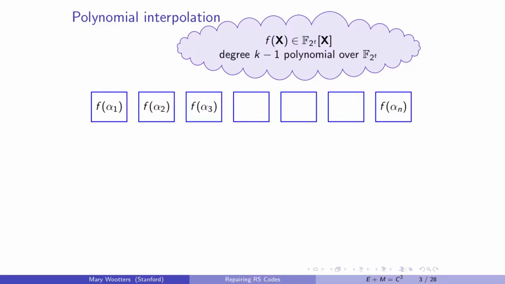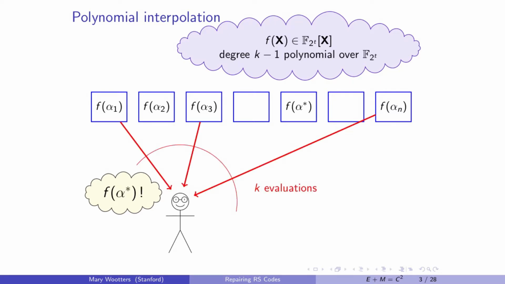So I have this low degree polynomial, and I have some evaluations of this polynomial. And I would like to learn the polynomial from some evaluations. As we all know, I can do it by looking at k different evaluation points. If it's a degree k minus 1 polynomial, then I can do polynomial interpolation and figure out my polynomial.